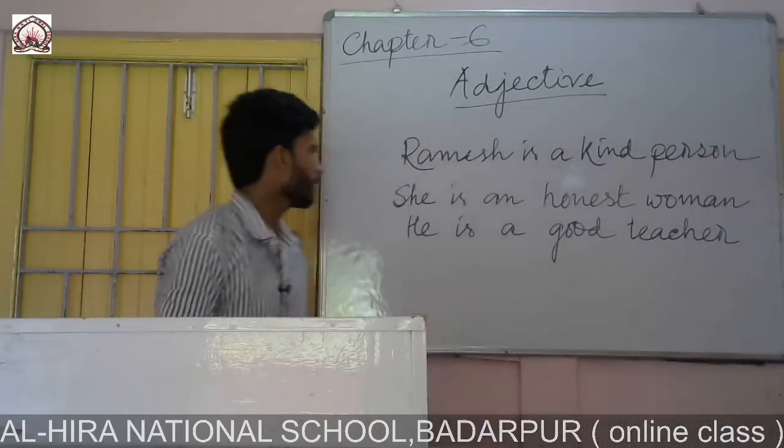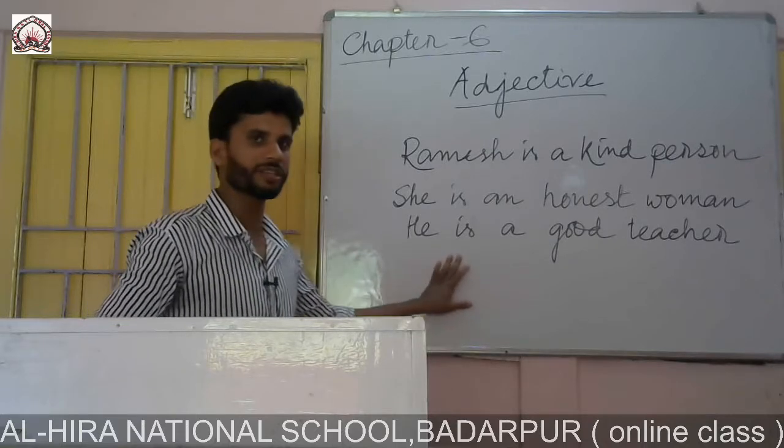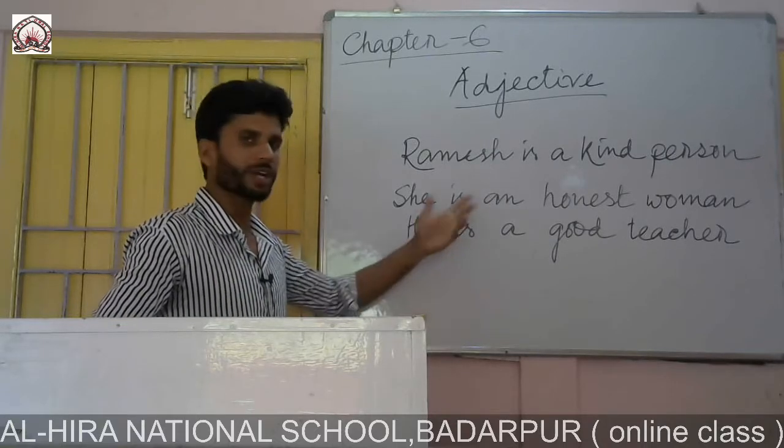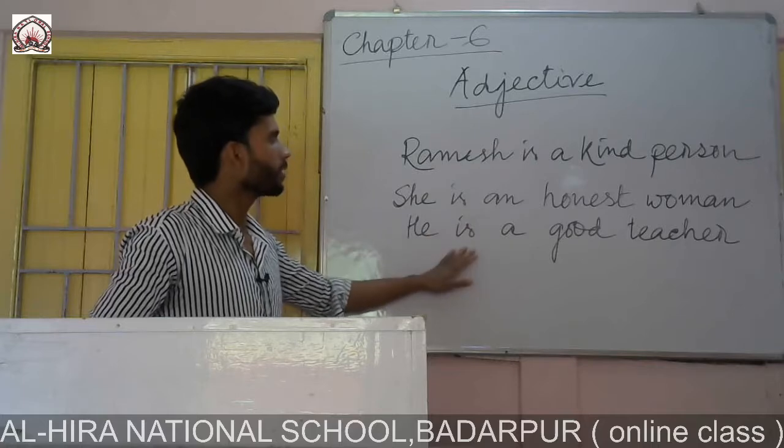So here you can see I have written 3 sentences to find out the adjectives in the sentences.